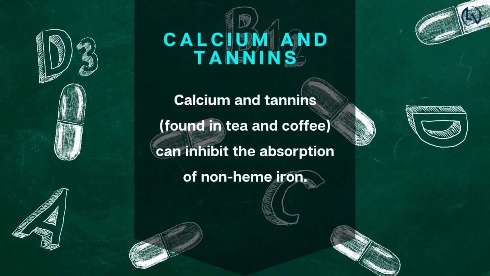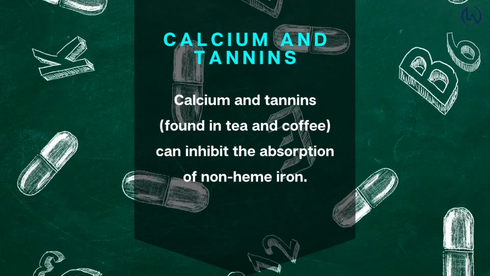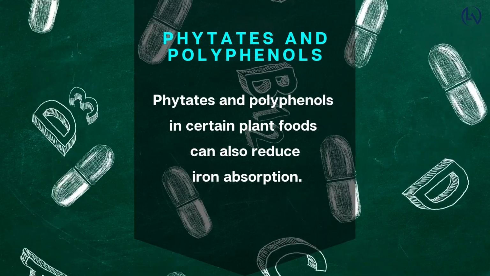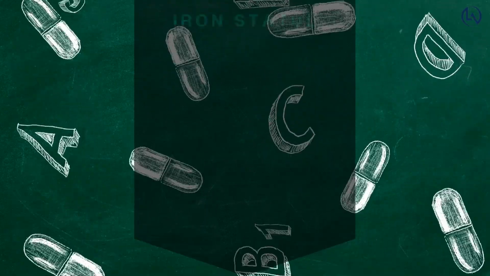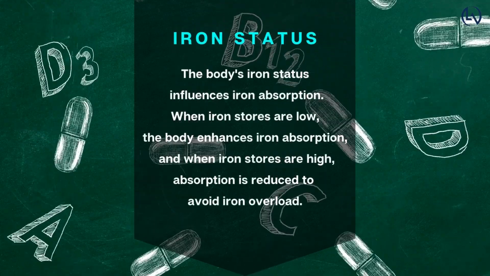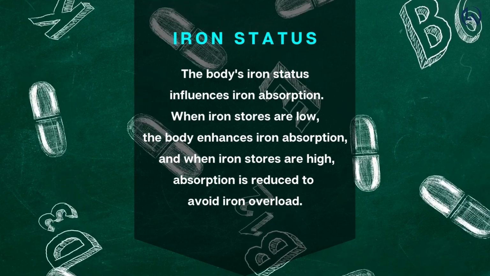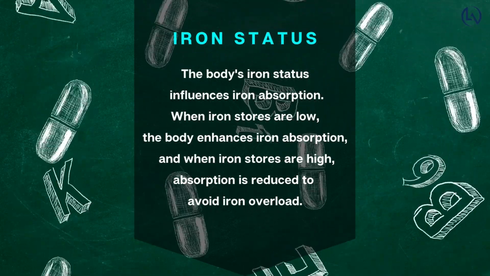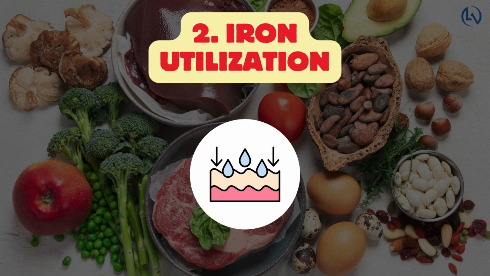Calcium and tannins. Calcium and tannins, found in tea and coffee, can inhibit the absorption of non-heme iron. Phytates and polyphenols. Phytates and polyphenols in certain plant foods can also reduce iron absorption. Iron status. The body's iron status influences iron absorption. When iron stores are low, the body enhances iron absorption, and when iron stores are high, absorption is reduced to avoid iron overload.